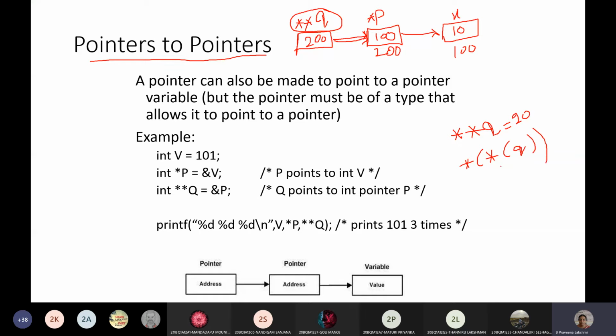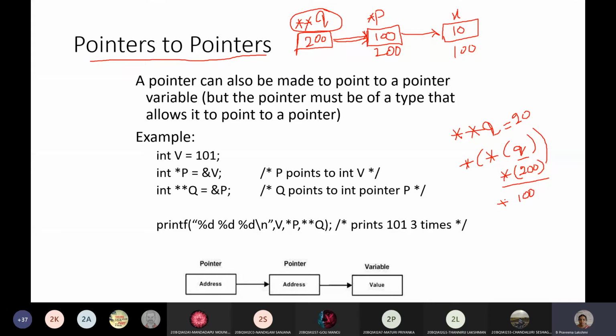The q value is 200. Asterisk of 200 is the value at the 200 location, and the value at the 200 location is 100.